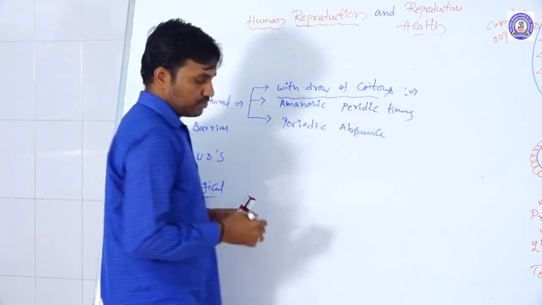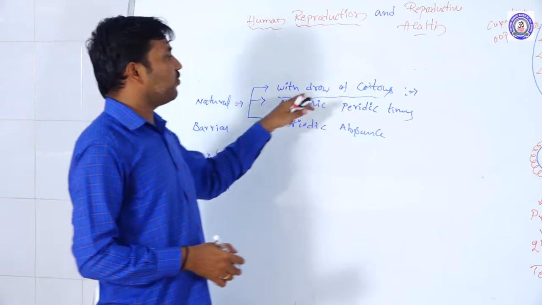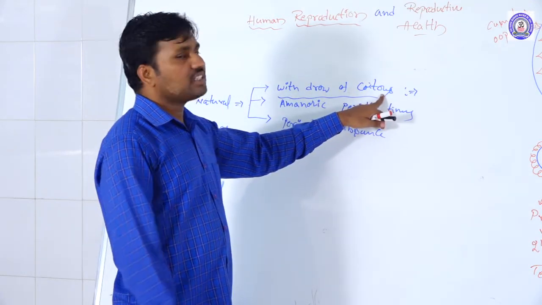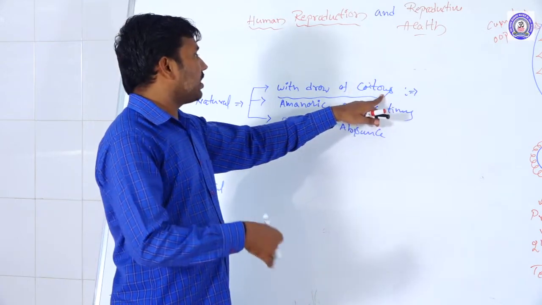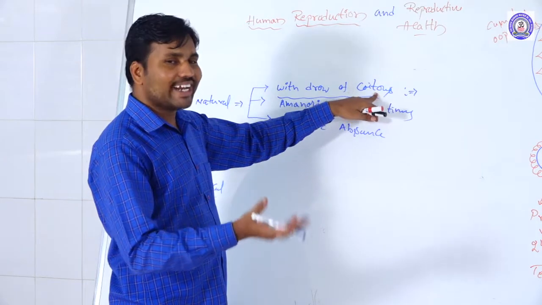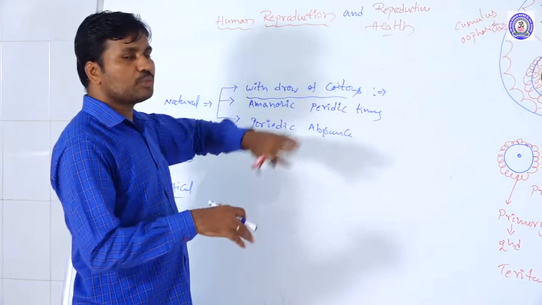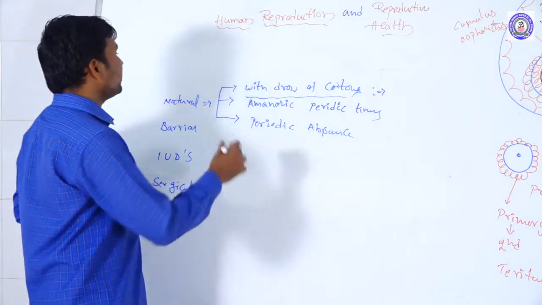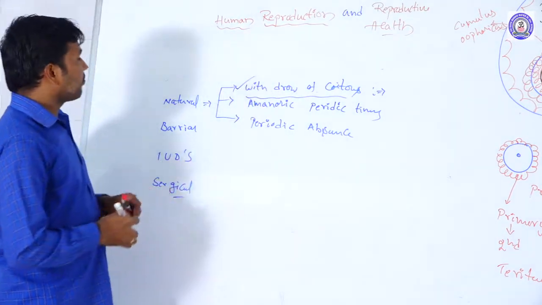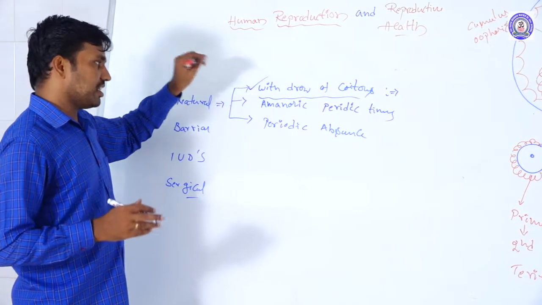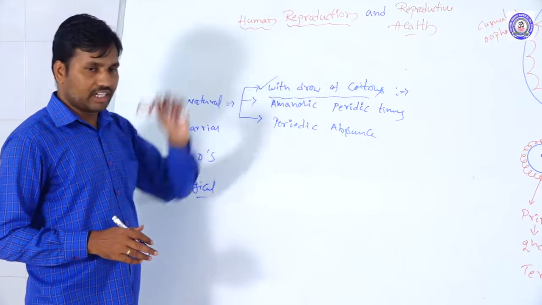In withdrawal of coitus, before the insemination into the female, at the time of mating, the male withdraws his external genital, the penis, and inseminates outside of the body. There is no possibility of fertilization of the male and female gametes. This is called the withdrawal of coitus condition.